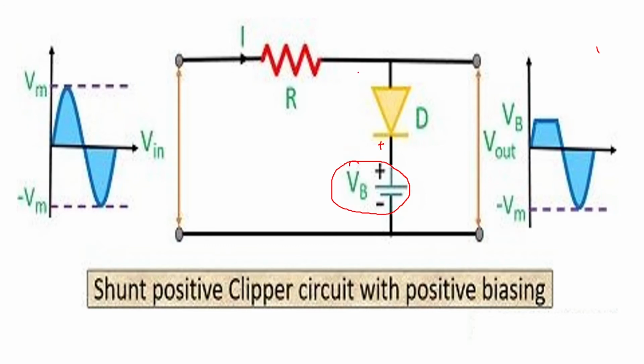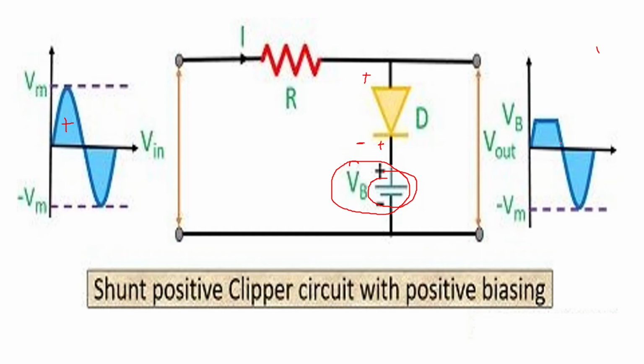Now if you say the input voltage is positive, then this has to be positive and this has to be negative, and the diode has to be conducting and the output voltage has to be zero. But the diode will not go into forward bias immediately because of this voltage. The cathode is more positive, and only when the anode becomes more positive than the cathode is it going to conduct.